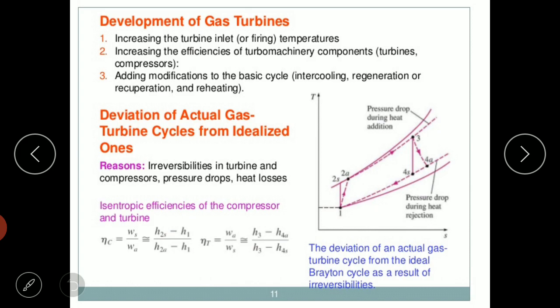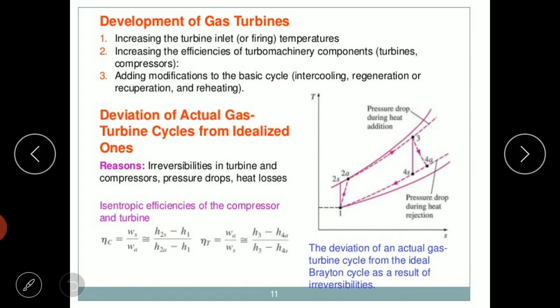We have discussed the ideal cycle for a gas turbine, that is the Brayton cycle. Here we have two components, compressor and turbine. We have neglected friction between gases and compressor blades, gases and turbine blades, and some other losses, compression losses and expansion losses. So the actual process will always deviate from the ideal process. The ratio between actual enthalpy drop and ideal enthalpy drop gives the compressor efficiency and turbine efficiency.